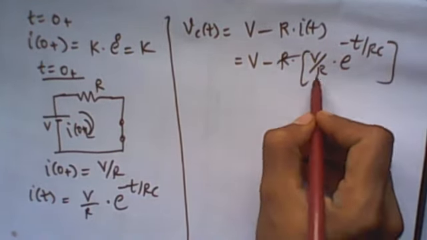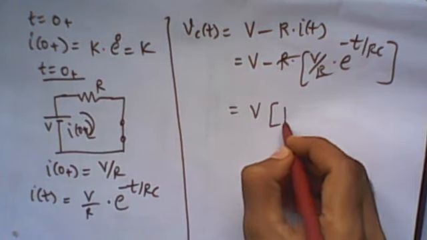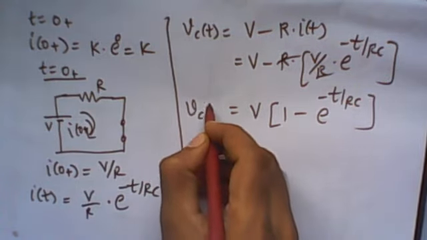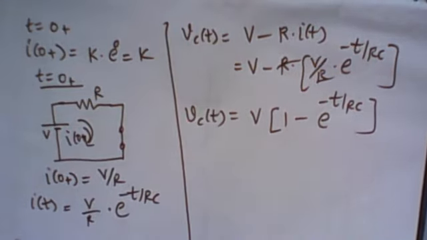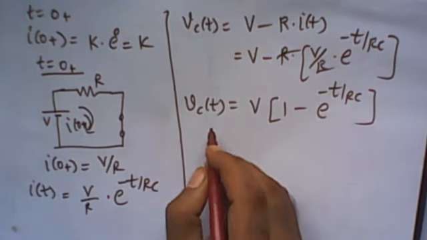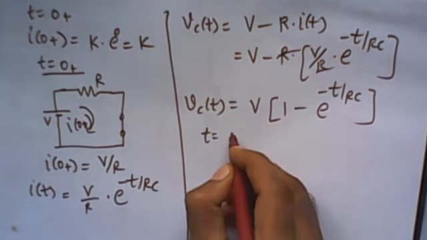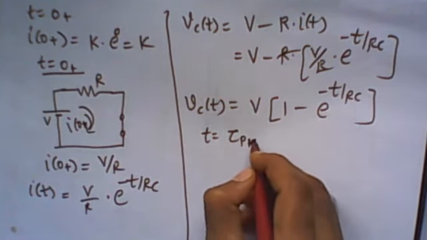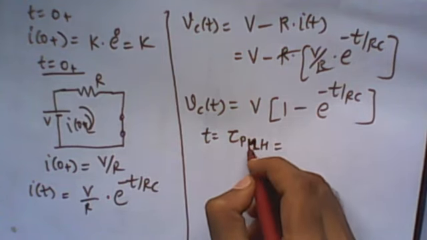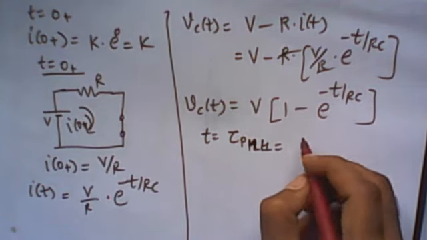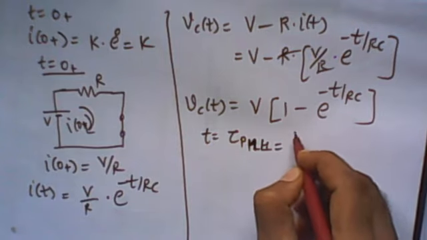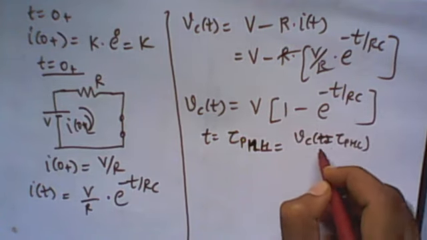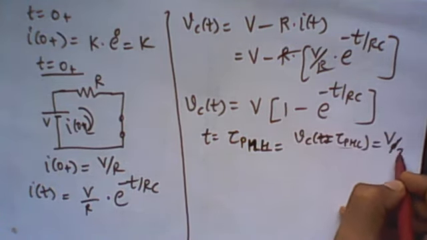Right, so R and R cancel. So it is equal to V into 1 minus e raised to minus t divided by RC, which is equal to Vc of t. Now our interest is to find out the time at which the output voltage reaches 50%. So we have to find, when we put t is equal to tau pHL or tau pLH, the time when the output goes to 50%, means Vc of t at that time is equal to VDD by 2, or supply voltage by 2.